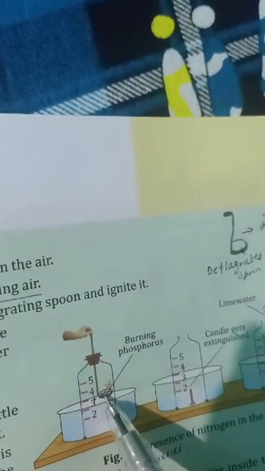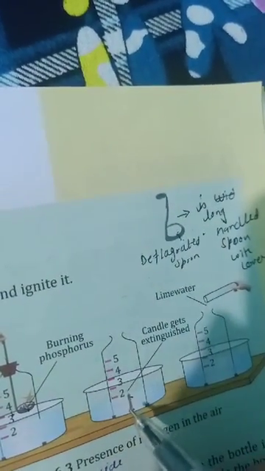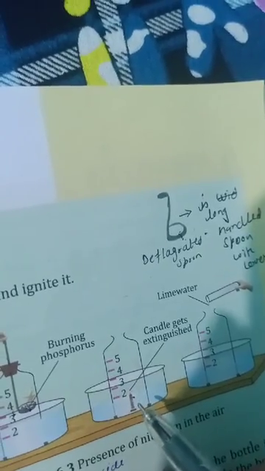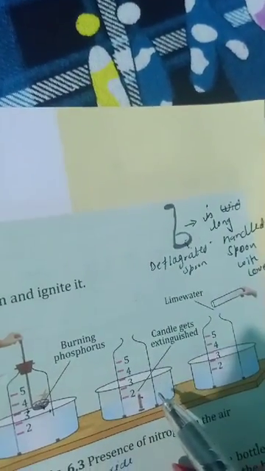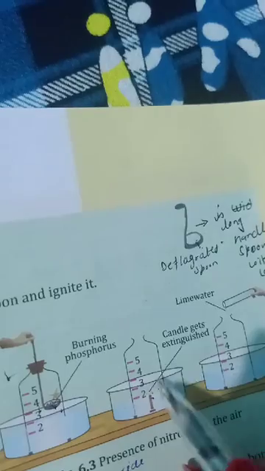Wait till the fire gets extinguished. As soon as the fire gets extinguished, remove the stopper from this bottle and place a burning candle in it. You see, the burning candle also gets extinguished. This happens because oxygen present in this bottle was already consumed in the first step. So it indicates the absence of oxygen in this bottle.